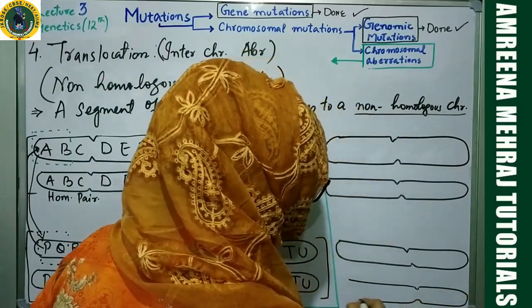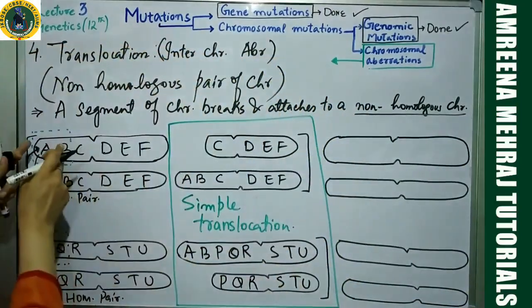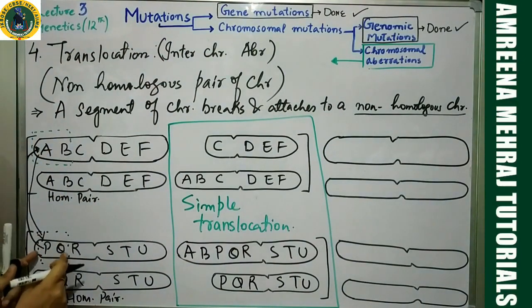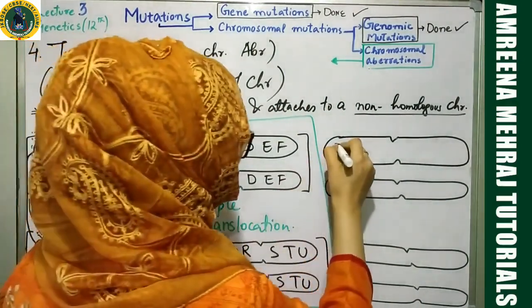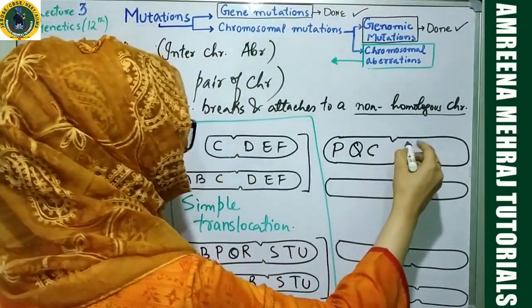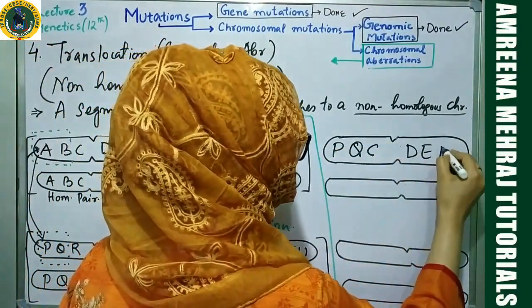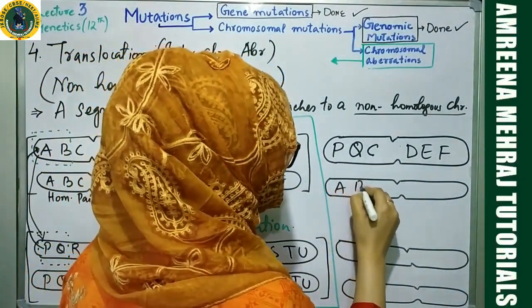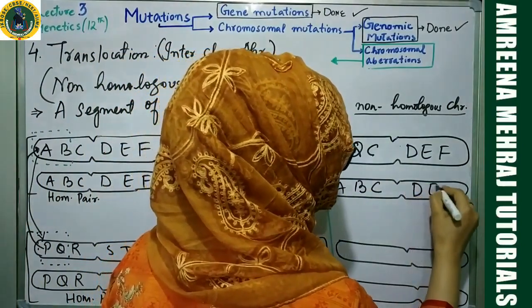See what is happening? So you have AB going over here, but in place of AB, it is receiving this segment PQ. So you'll have PQ followed by C. Then you have D, E, F. This is same. Nothing is happening to this. This is A, B, C, D, E, F.